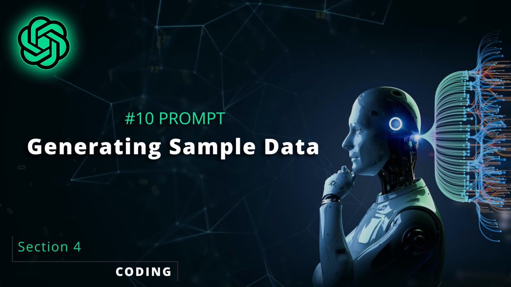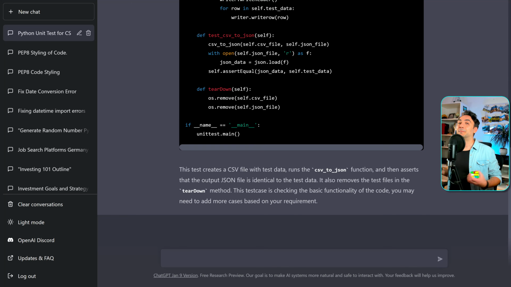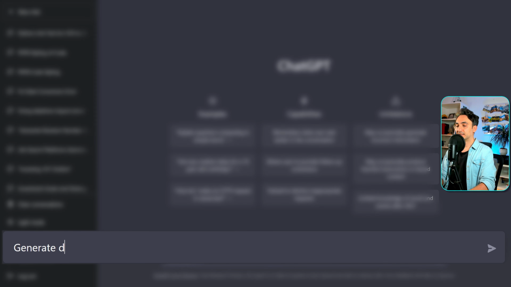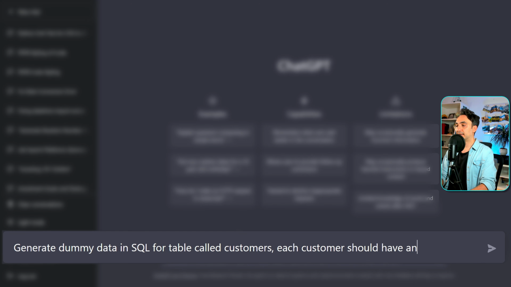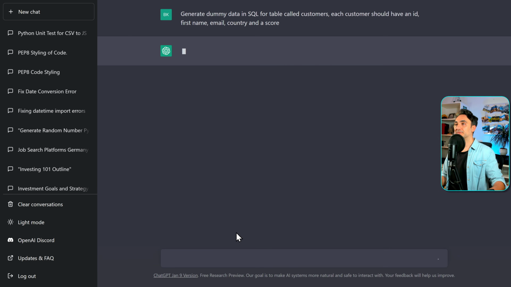Alright, for the next one we can use ChatGPT to generate dummy data or test data. Pretty damn good, right? So let's have an example. Generate dummy data in SQL for a table called customers. Each customer should have an ID, first name, email, country, and a score. So let's see.